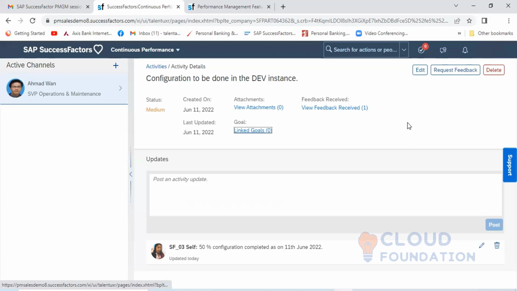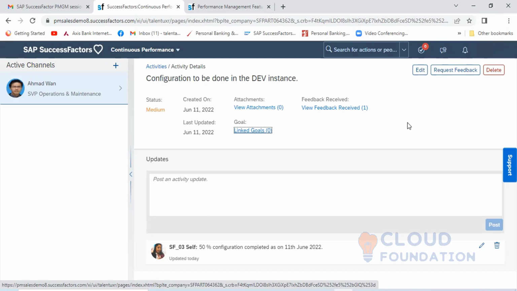Nowadays a lot of companies are following this CPM tool. The purpose is to have connectivity between the employee and the manager on a day-to-day basis, and this tool is mainly used to update the activity and show the status of the activity. If you want some advice, you can get it, and take some feedback.